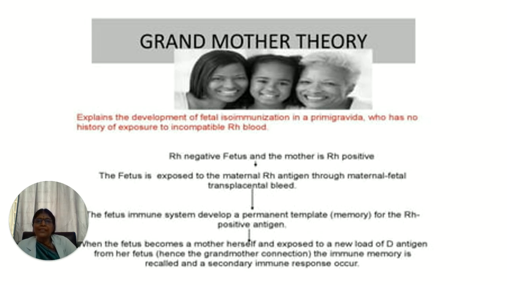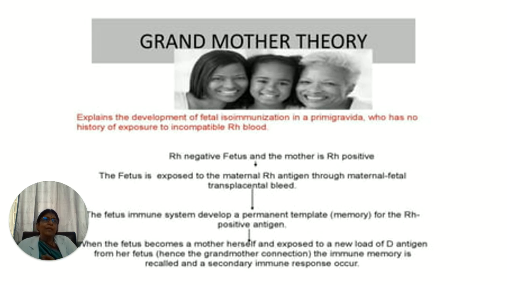So what happens is the RH negative fetus is in an RH positive mother. So a negative fetus is there in a positive mother. The fetus is exposed to the maternal RH antigen through the maternofetal transplacental route. Usually we talk of a feto-maternal hemorrhage, but here it is maternofetal. So this negative child is exposed to the positive mother's antigen through the transplacental vein. The fetal immune system develops the permanent template, so the negative fetus will start having antibodies.